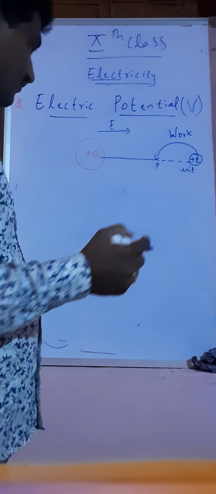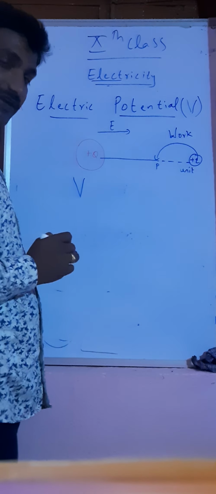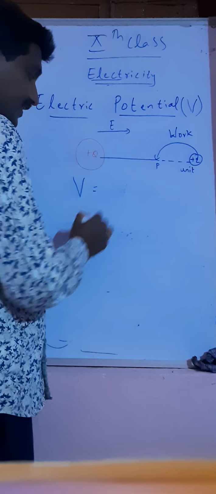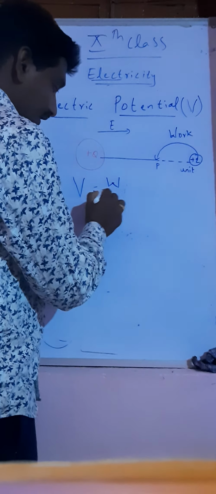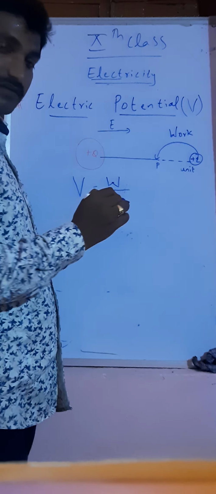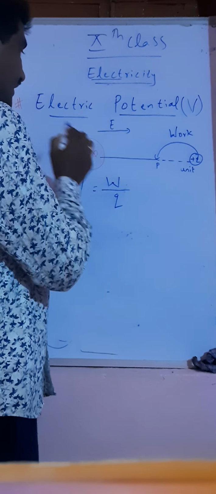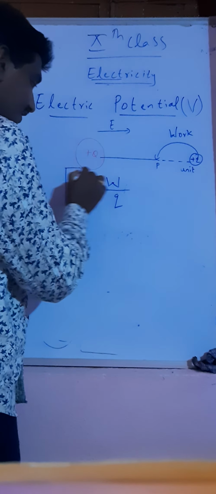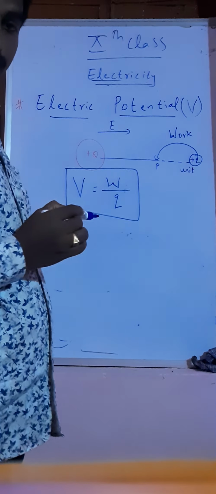In terms of formula, electric potential V equals work done to bring a unit positive test charge from infinite to a point P, V equals work done by Q.